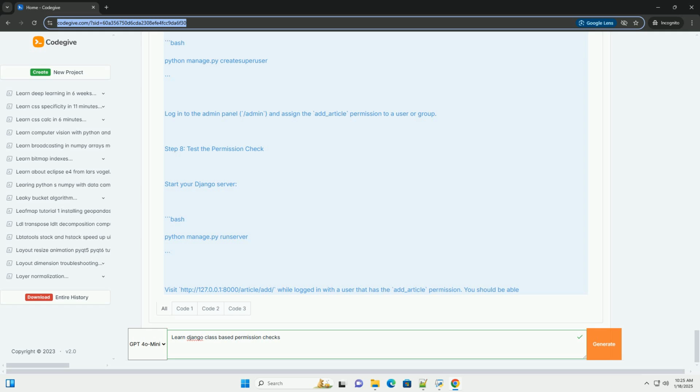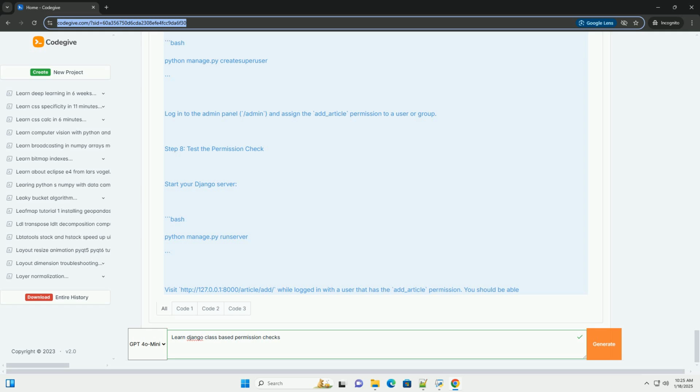Step 7. Create a superuser and assign permissions. Create a superuser to access the Django admin. Log into the admin panel, /admin, and assign the add_article permission to a user or group.